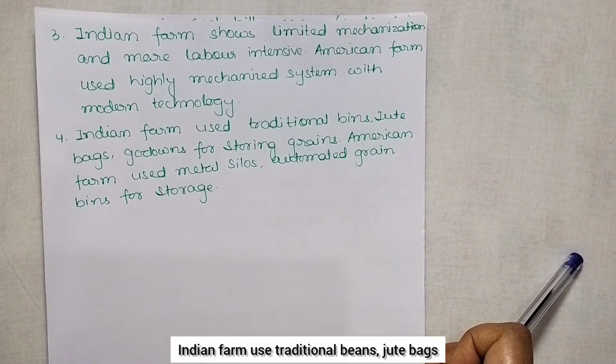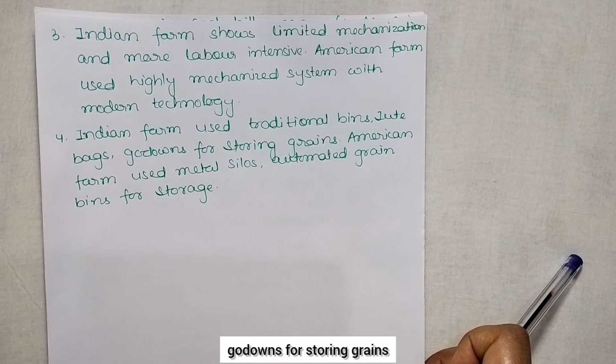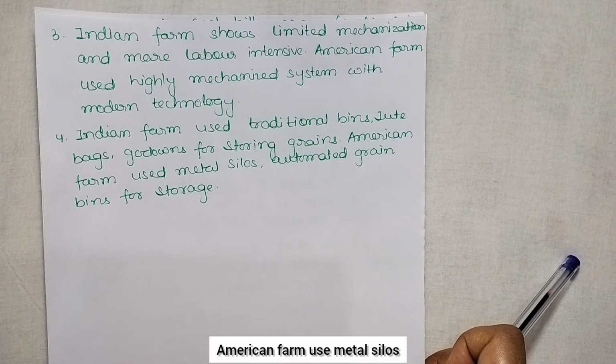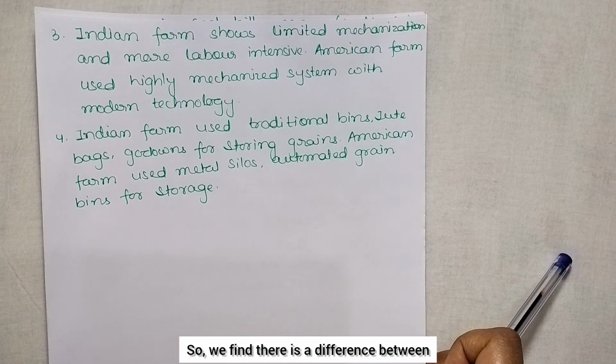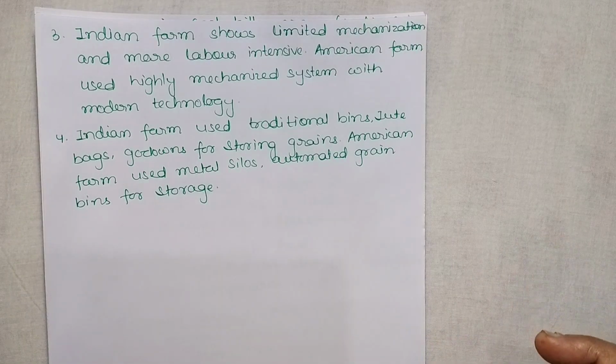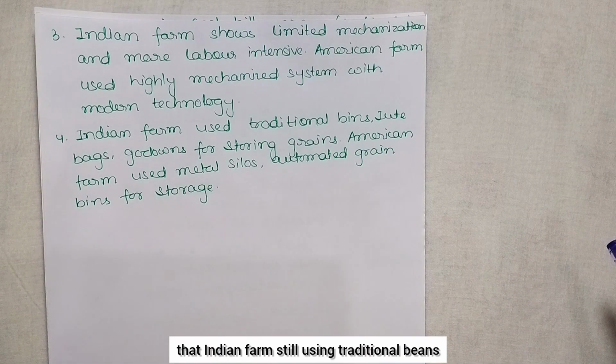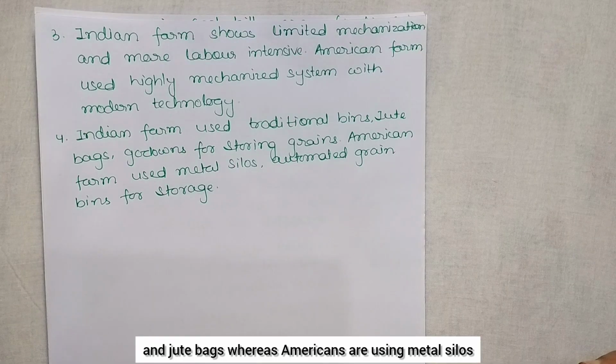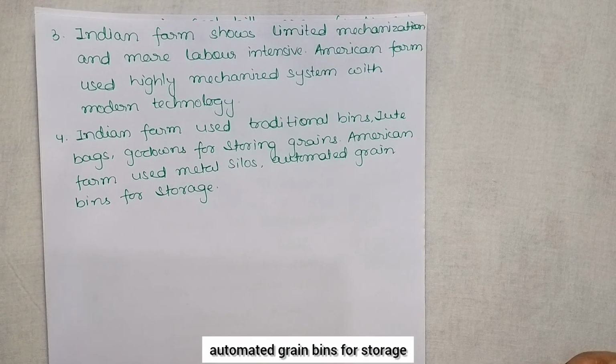Indian farms use traditional bins, jute bags and godowns for storing grains. American farms use metal silos and automated grain bins for storage. So we find there is a difference in storage also: Indian farms are still using traditional bins and jute bags, whereas Americans are using metal silos and automated grain bins.